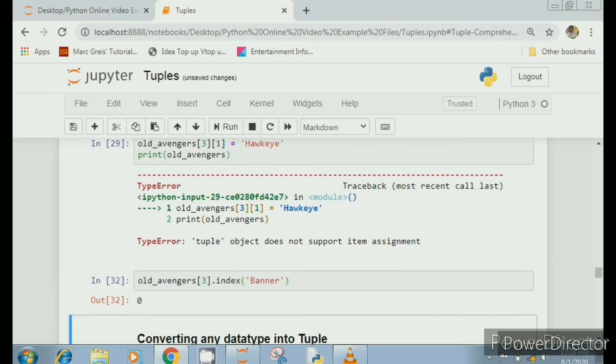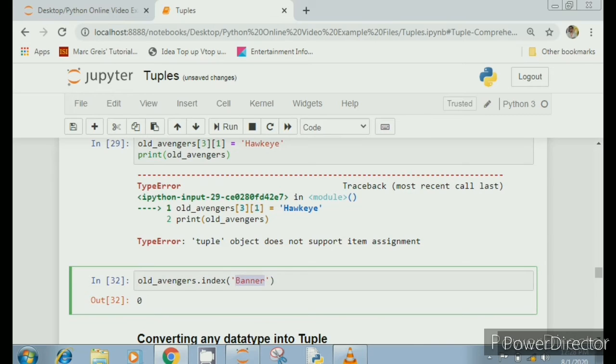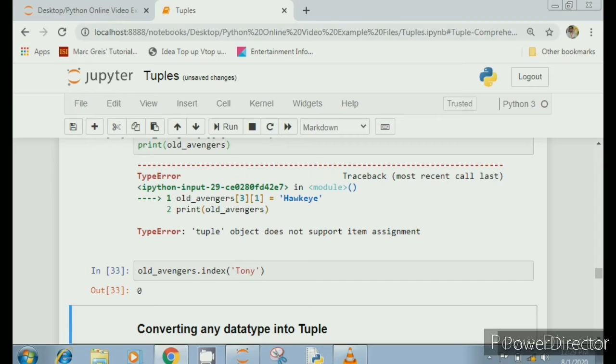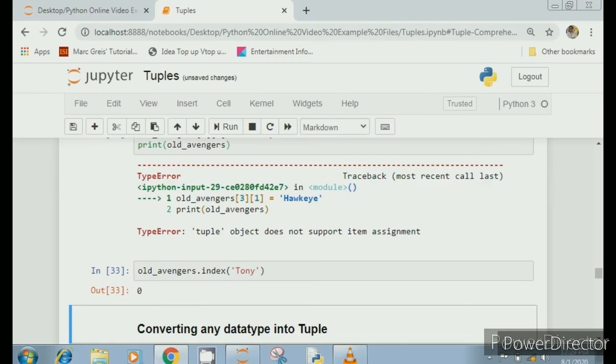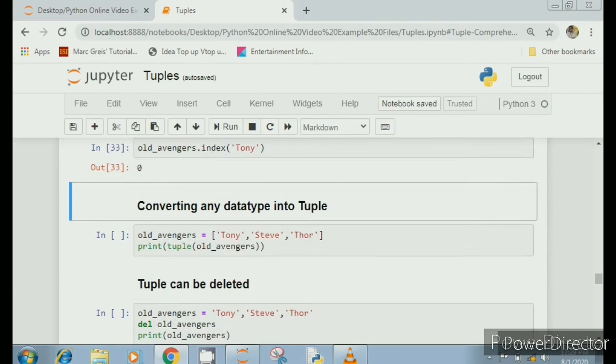Yes, it is. And we can check this indexing part for a normal tuple also. So let's check it for Tony. Let's check the index position of Tony, and it is 0. So the 0th index position has the Tony value. Okay, so these were some operations which you can perform on tuples.